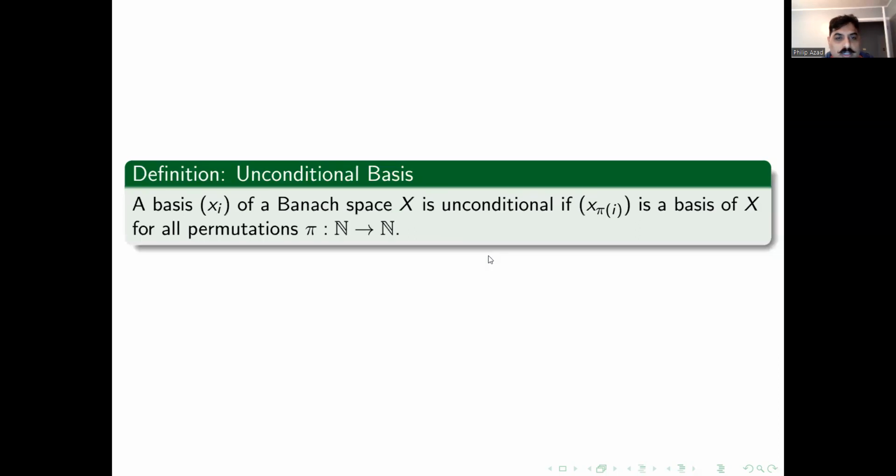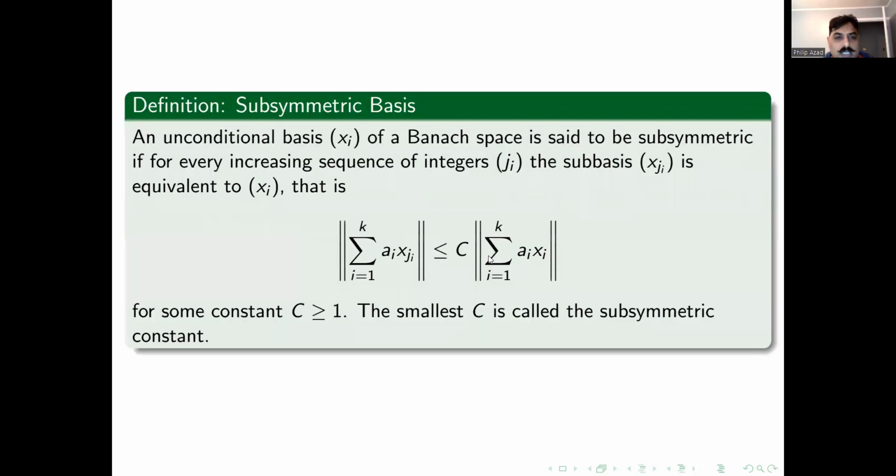And furthermore, there are unconditional bases. So we have, let's say, x_i is a basis for Banach space X. It is said to be unconditional if x_{π(i)} is a basis for X also, for all permutations π. And subsymmetric basis: given a basis x_i, the first thing is it has to be unconditional.